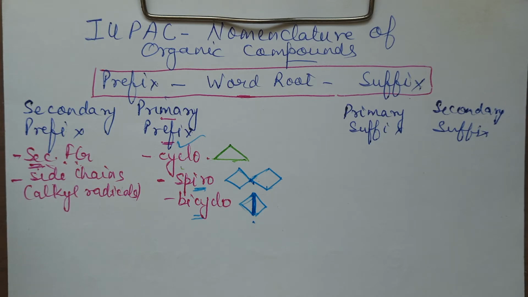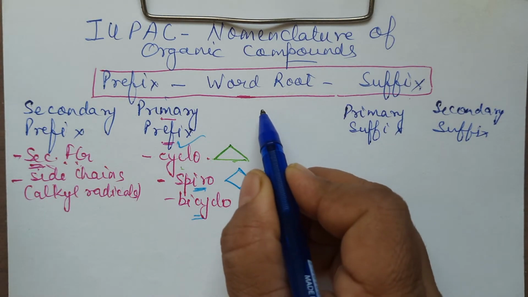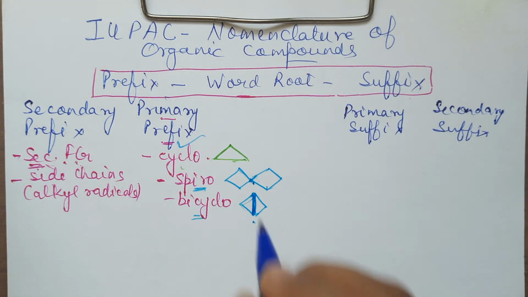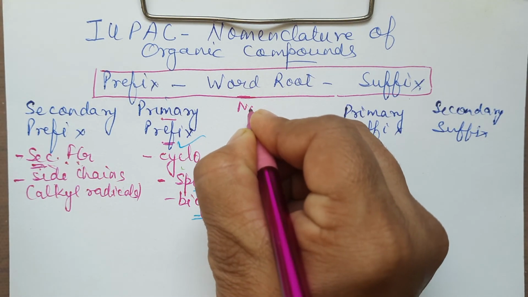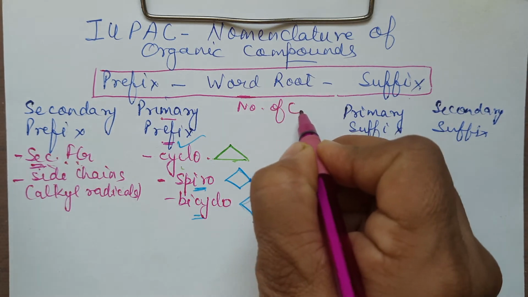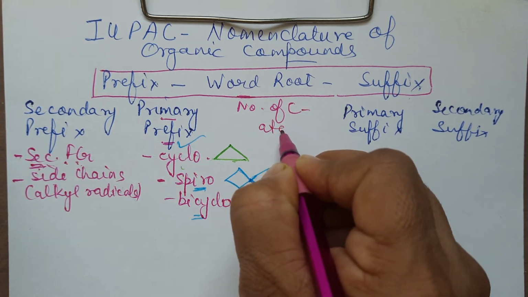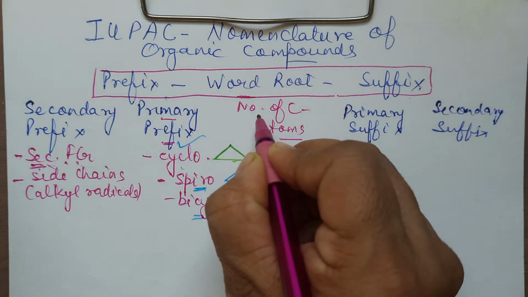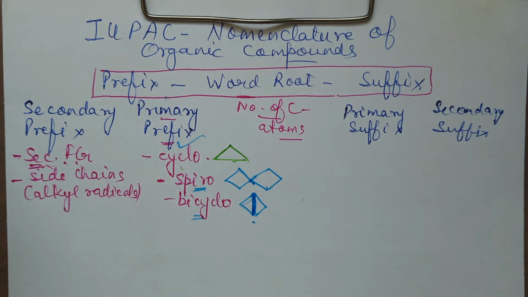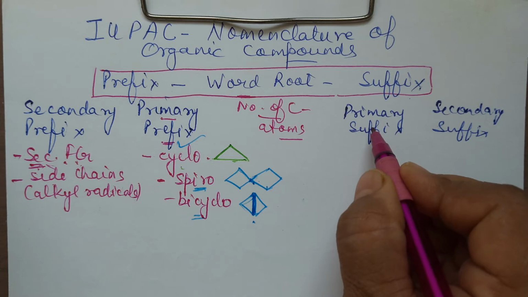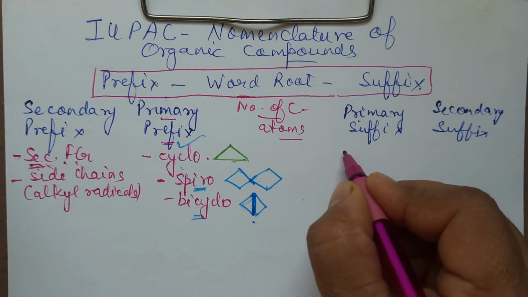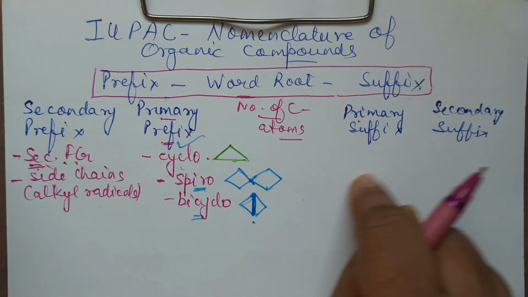Then further, you have word root. What is included in word root? Word root includes the number of the carbon atoms. Here I am telling you this, but separately all these I am going to consider. Okay. Then primary suffix. Primary suffix includes the number of the bonds.